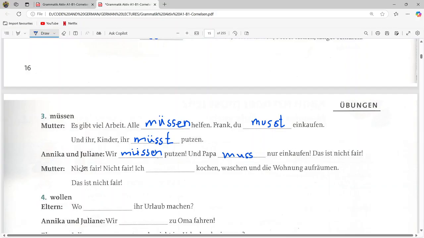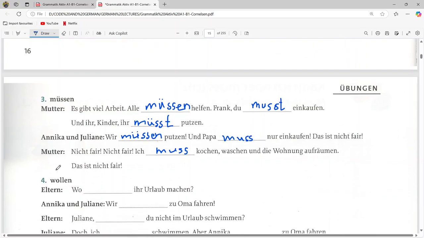And now mother is saying, "nicht fair, nicht fair, ich muss kochen, waschen und die Wohnung aufräumen." So mother is saying that okay, you are saying for Papa it is not fair, but I have to cook, wash and tidy up the room, that is not fair for me also. So this is the third one. I hope you understand the sentences.